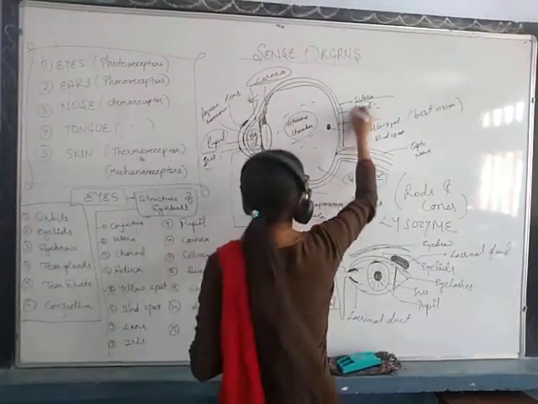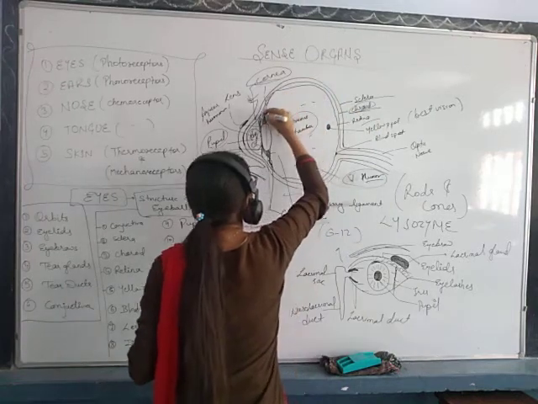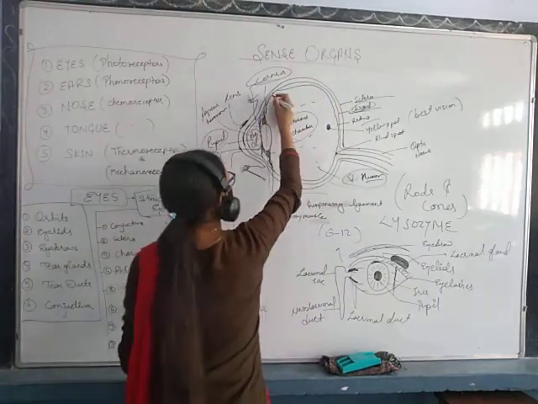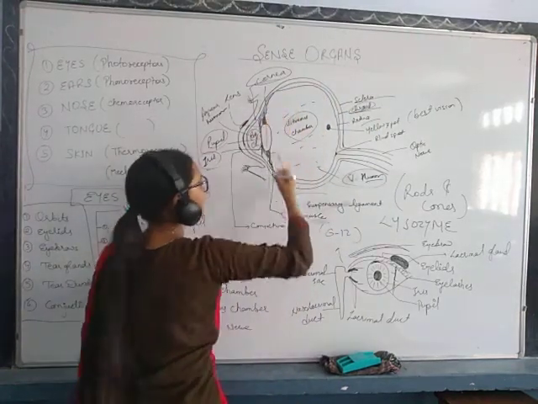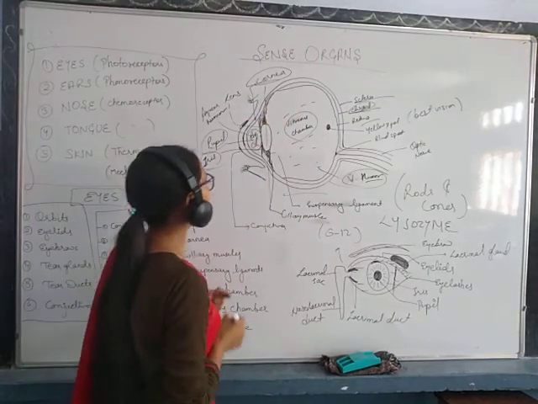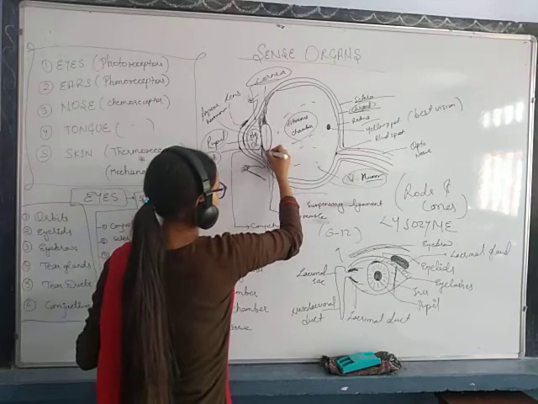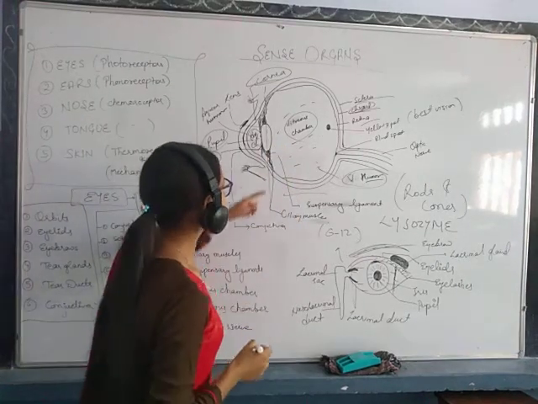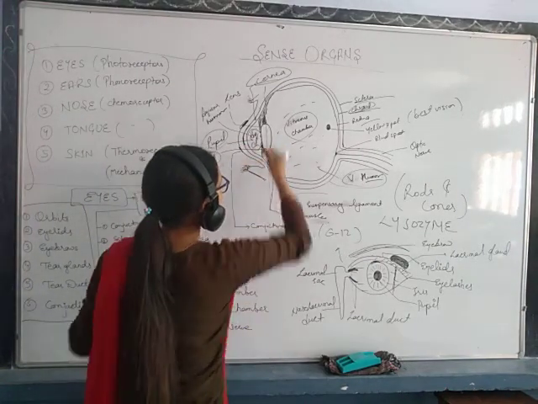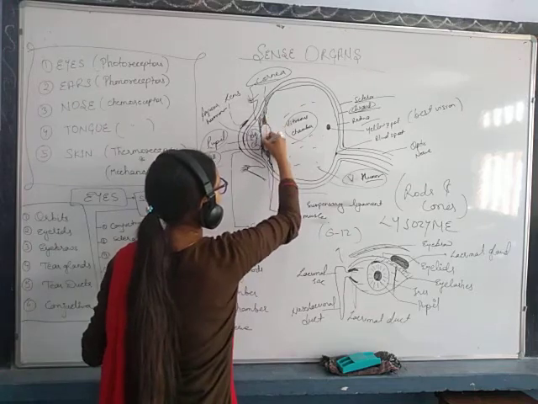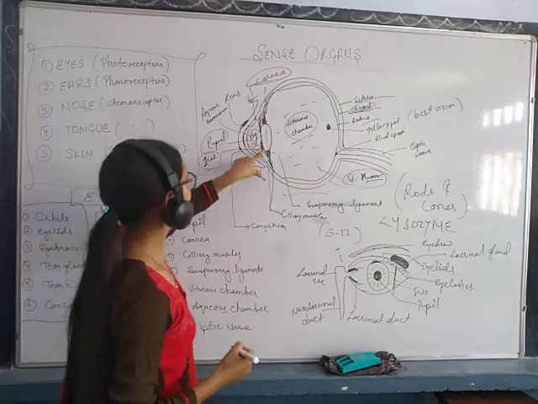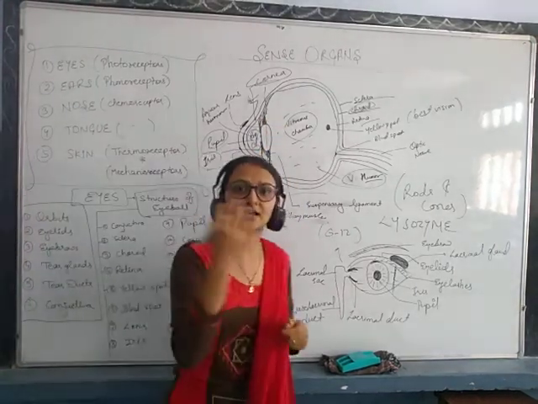Then the choroid layer also bulges out at the front, but it forms an extension called the suspensory ligament, okay, here it is called suspensory ligament, and then it further extends to make the iris. The front part is called iris, this part is the colored part of our eye,